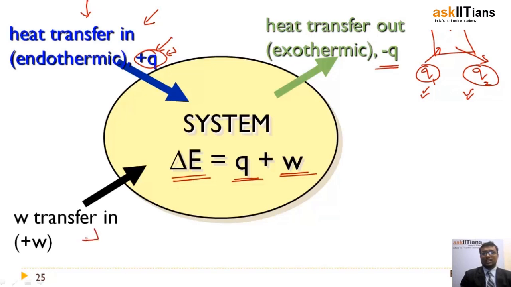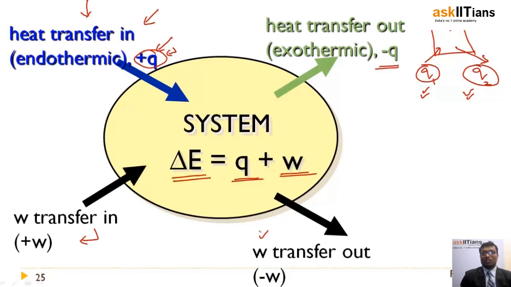Next, friends, if work is transferred in, it is plus W. And if work is transferred out, it is minus W. That means if the system itself does work, as in the above example, the system itself is doing work, right? So it is going from the first stage to the second stage. The piston is going from the first state to the second state. The system itself is doing the work. That means the gas molecules themselves are doing the work in raising the piston from 1 to 2. In this case, work done will be negative because work is transferred out.